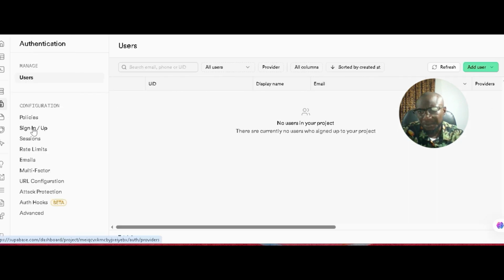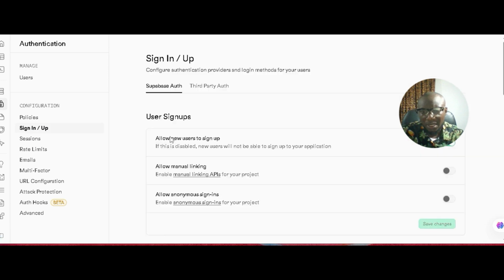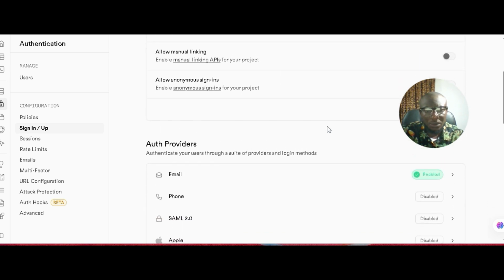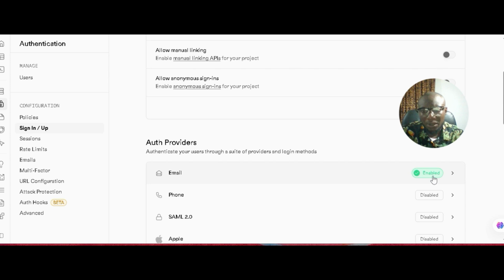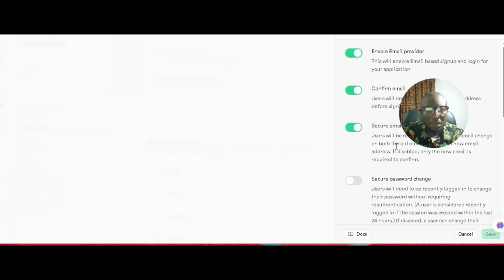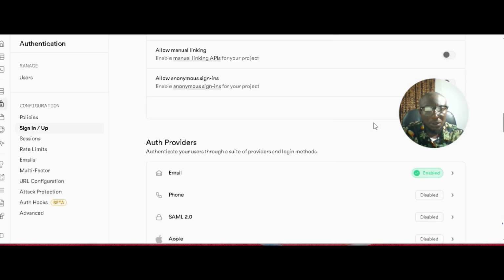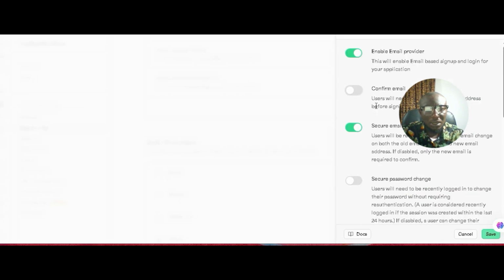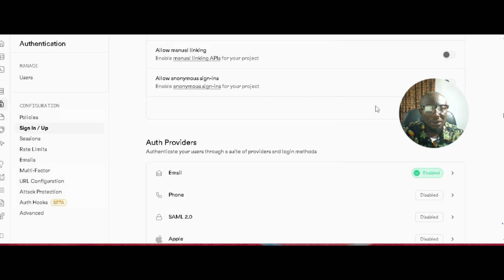So activate the sign in feature, right? So that's all we're to do here. And we're going to remove confirm email.